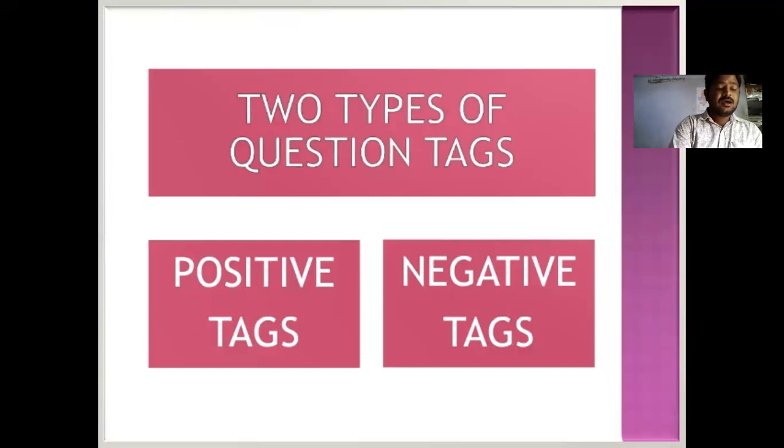And just now I explained some important issues about how we can change a sentence into an interrogative sentence using question tags. There are two kinds of question tags: positive question tags and negative question tags.